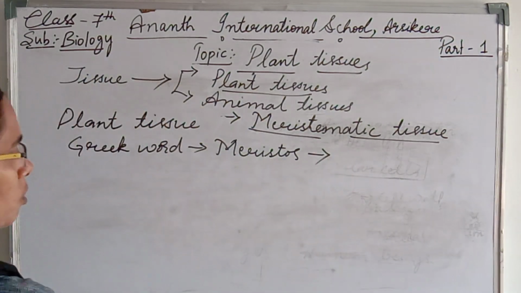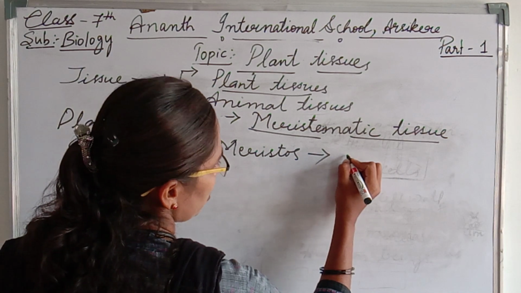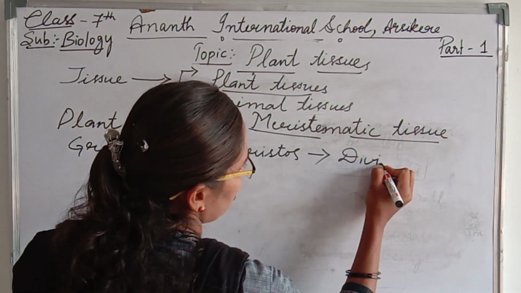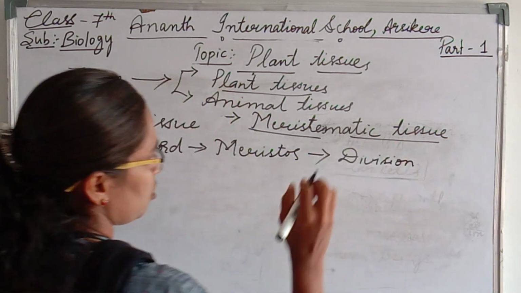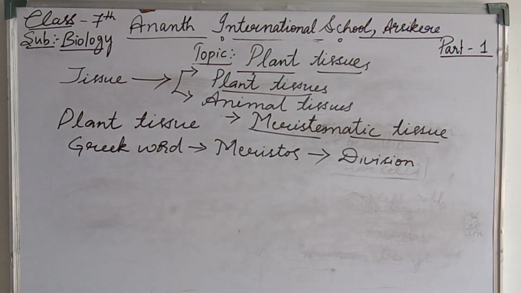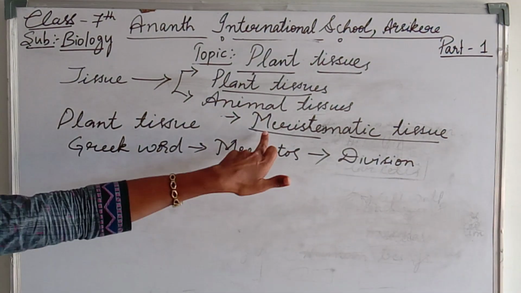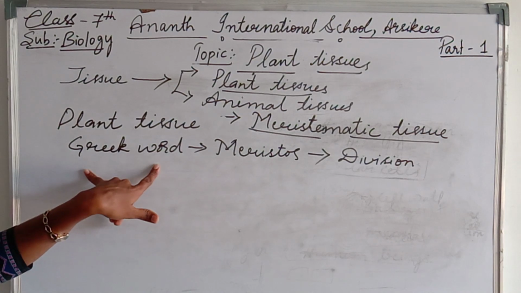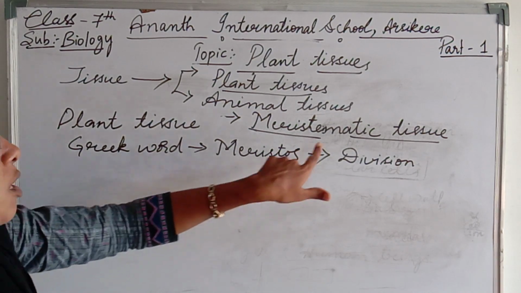What do you mean by meristos? Ultimately, the meaning of meristos is division. So the word meristematic is derived from a Greek word called meristos, and the meaning of meristos is division.